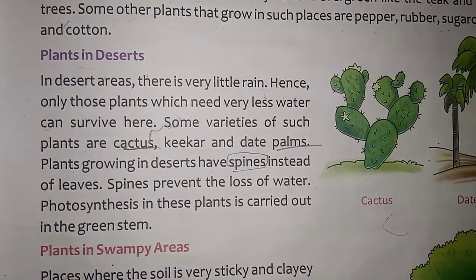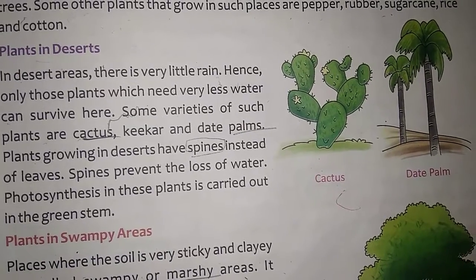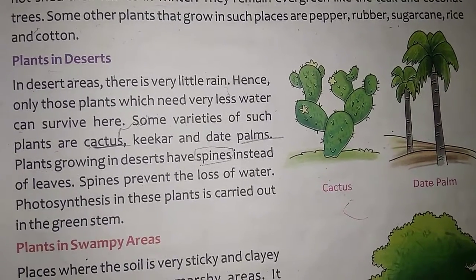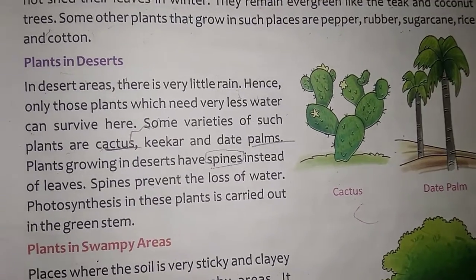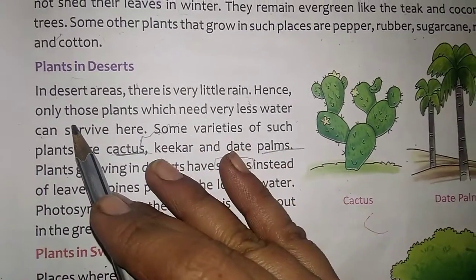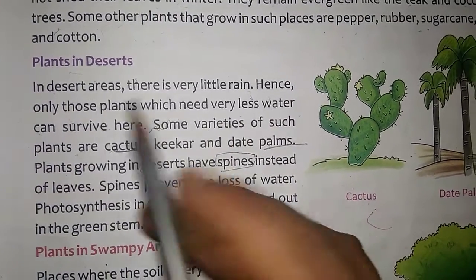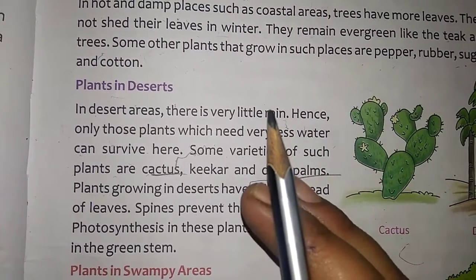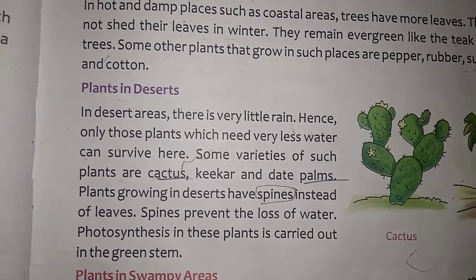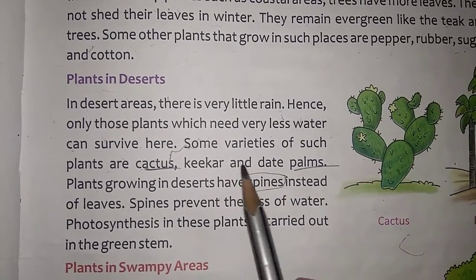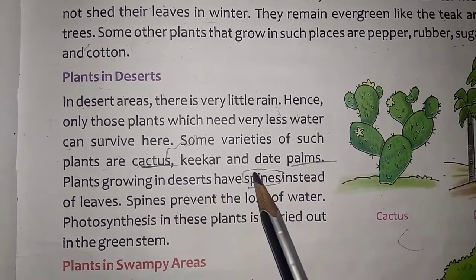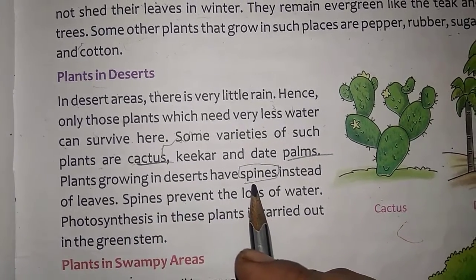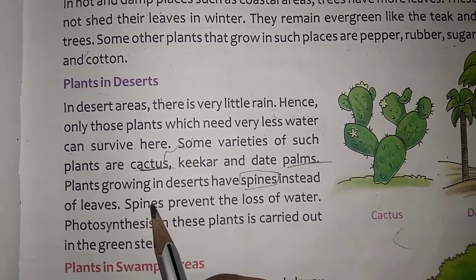In that area the plants are mainly cactus and date plant. Dates are something people like to eat. Only those plants which need very little water can survive here. Some varieties of such plants are cactus, kikar and date plant. Plants growing in a desert have spines instead of leaves.